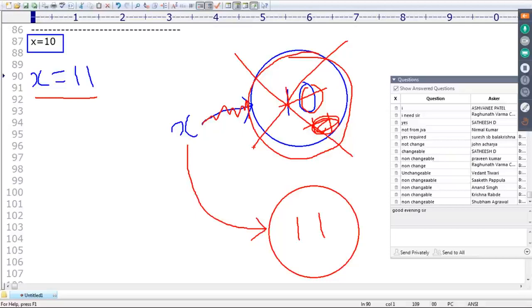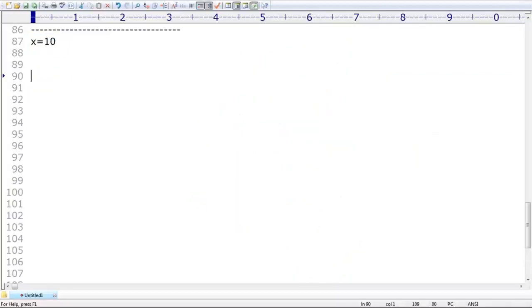Non-changeable is nothing but what? Immutable. All fundamental data types are immutable. Remember that, sir. Integer objects are immutable. Next, floating point objects are immutable. Boolean objects are immutable. Next, string objects are immutable. Next, even complex numbers are by default immutable. Everything by default is immutable. Clear? Are you able to understand up to this?